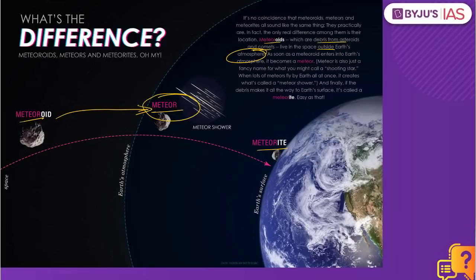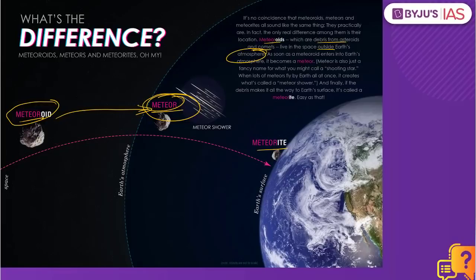So what is a meteor? A meteoroid which enters into the earth atmosphere, burns up because of the friction with the atmosphere, which acts as a light passing through the earth's atmosphere, is called as a meteor. When it is present outside the earth atmosphere, it is called as meteoroid, and when it enters the earth atmosphere, it is called as meteor.